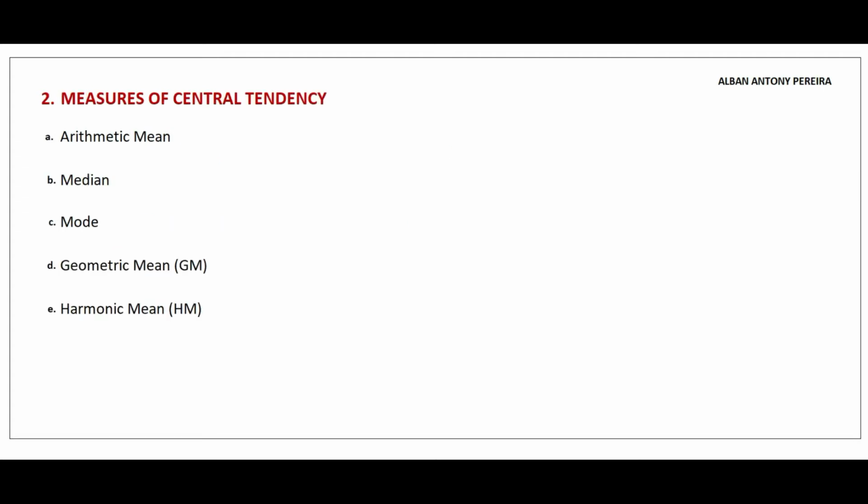Second subtopic of discussion in this session is measures of central tendency. There are 5 measures available. First one is arithmetic mean. With the help of the arithmetic mean formula, we can find the central tendency. Second is median. We can also find central tendency values with the help of the median formula. Third is mode calculation. Fourth is calculation of geometric mean, that is GM, and also we can find central tendency with the help of HM, that is the harmonic mean method. So these 5 measures we are going to learn in the upcoming sessions.